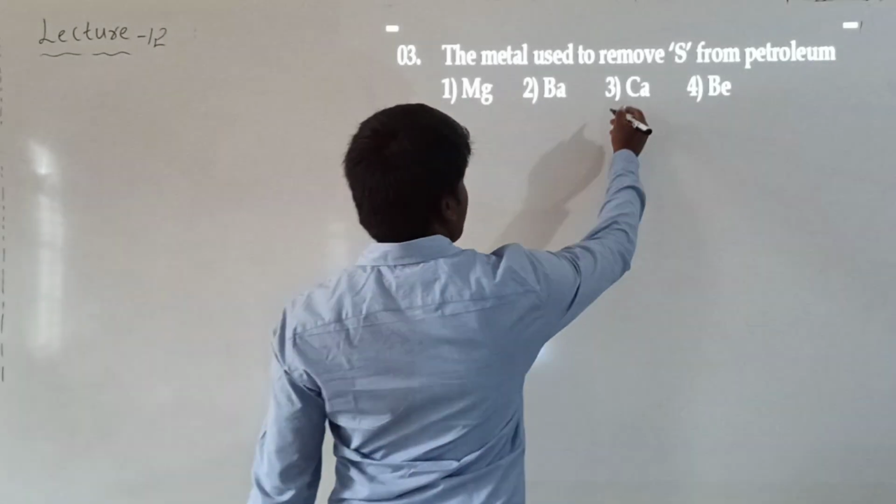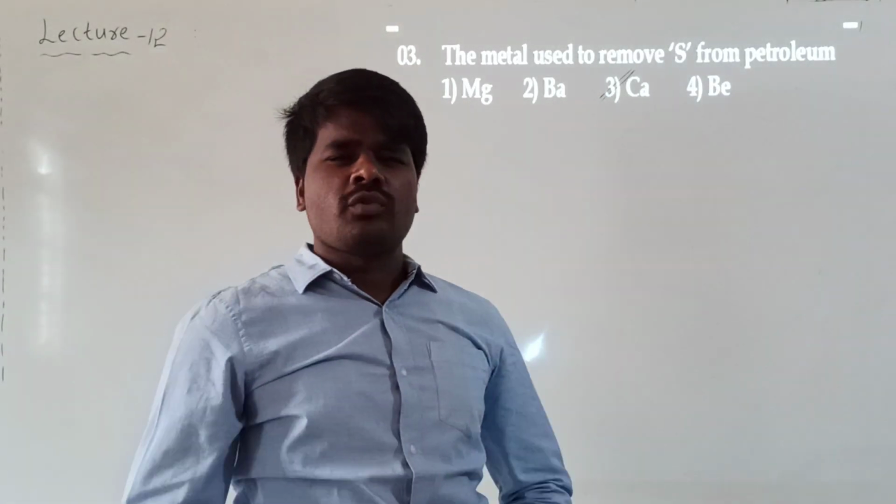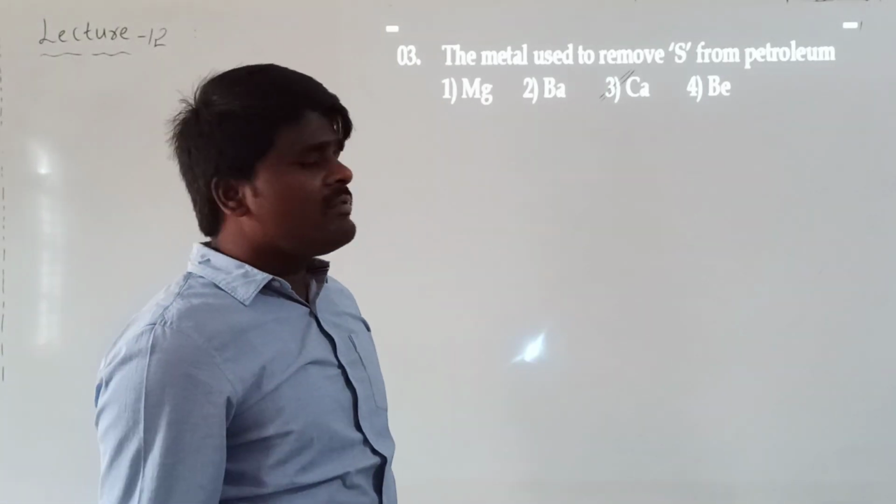Petrol is extracted from crude material, which is associated with various impurities such as sulfur and nitrogen. Especially to remove the sulfur, we use calcium.